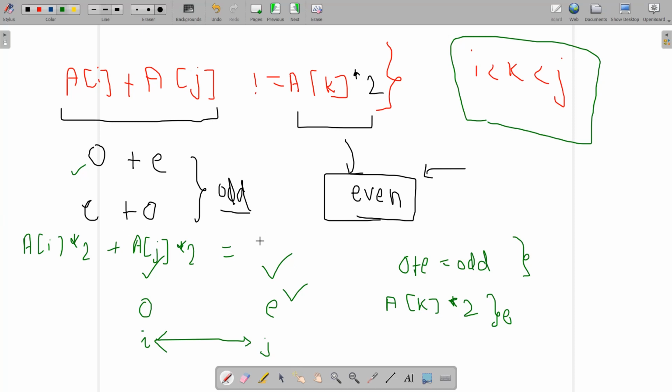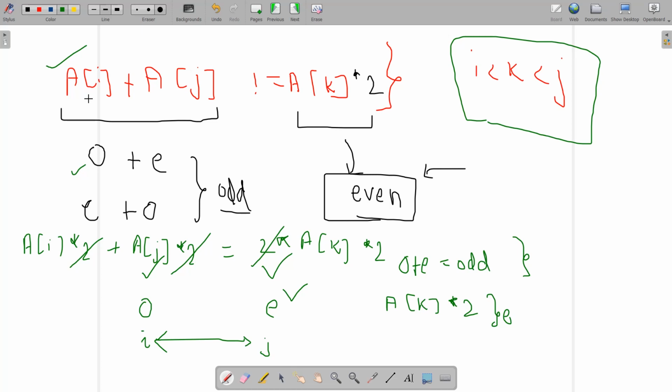You are going to get twice of ak into 2 also, so you can see the 2 is going to cancel, which also states that it doesn't matter if you multiply every element of the array by some constant x. If previously this condition was not holding, then after multiplying by some constant integer, the condition will also not hold. On multiplying with any constant number, the condition will still give the same result as before.